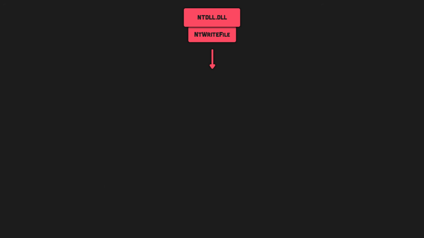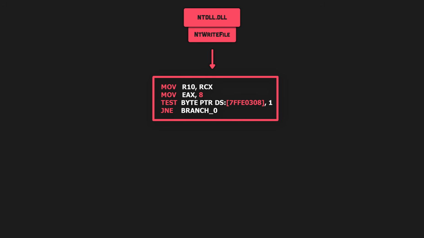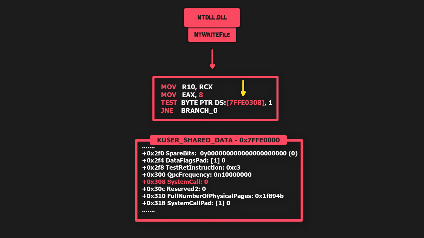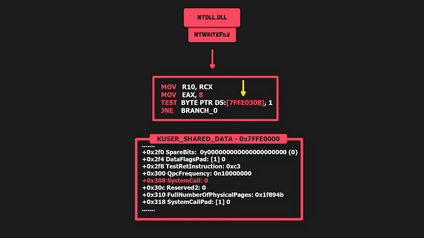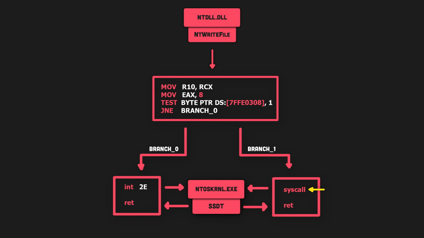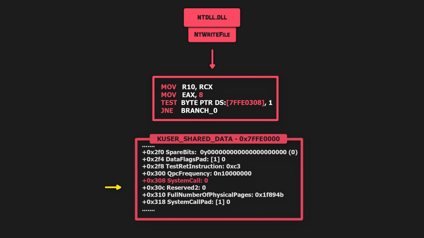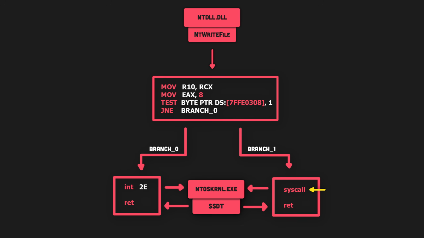Now, before the call is passed to the Windows kernel, the NtWriteFile API will first move the system service number, or the system call number, of NtWriteFile to the EAX register. After that, it will check the system call flag in a read-only structure called KUSER_SHARED_DATA. This flag indicates whether the system supports or should use the modern syscall instruction or the old int 0x2e instruction. 99% of the time you'll find it set to 0, which indicates that it supports the modern syscall instruction.